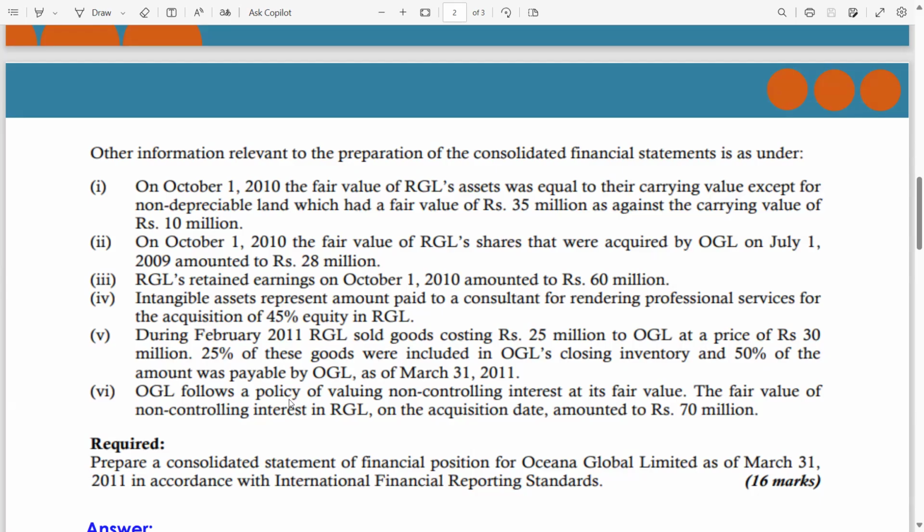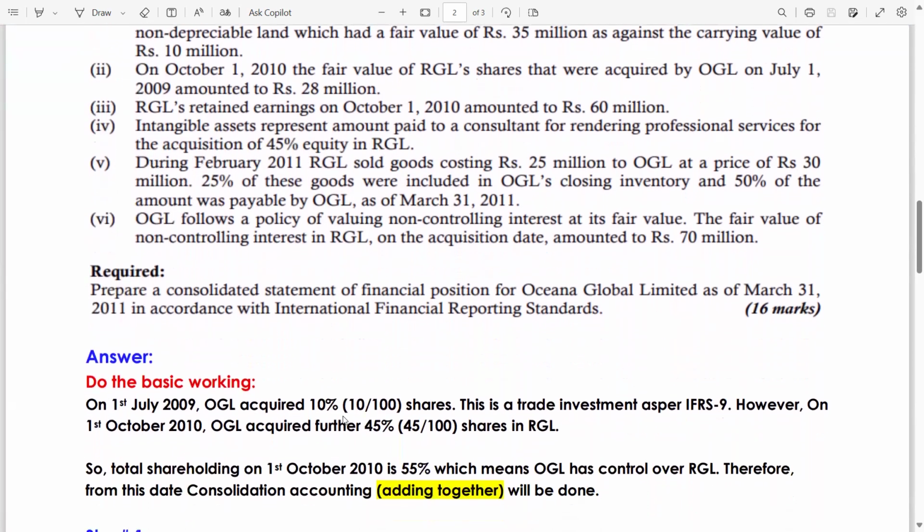OGL follows a policy of valuing NCI, meaning non-controlling interest, at its fair value. It means we have to calculate the goodwill on the fair value method or full goodwill method. No proportionate method should be used. The fair value of NCI in RGL on the acquisition date amounted to rupees 70 million. So now guys, we are done with all the information and the extract of the SOFP. Let's start solving this question.